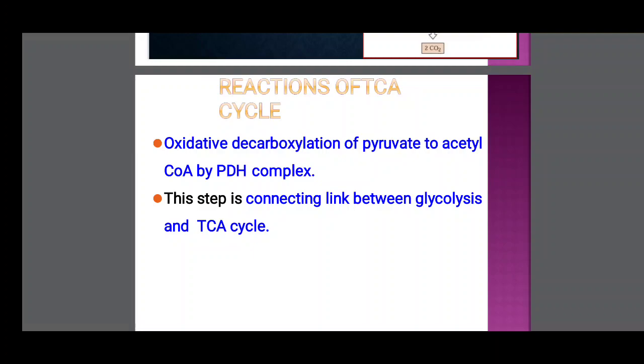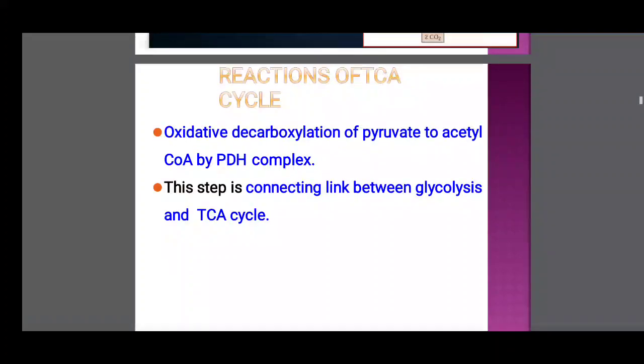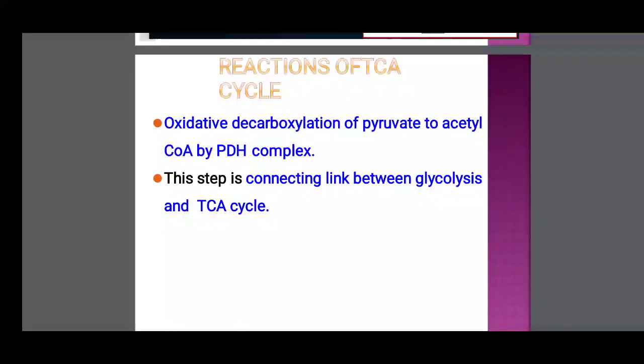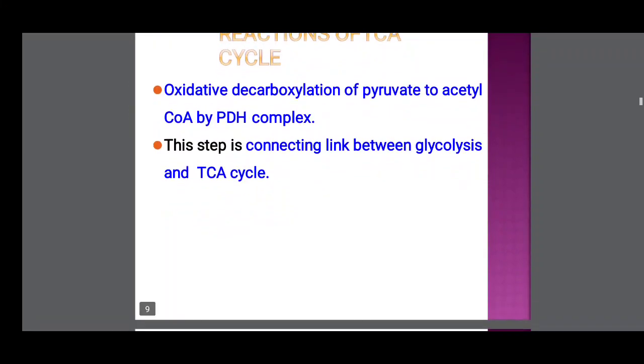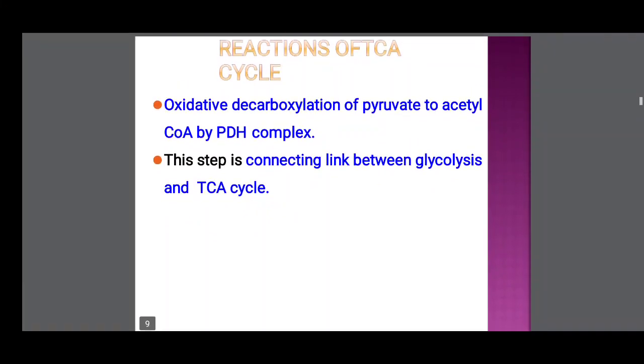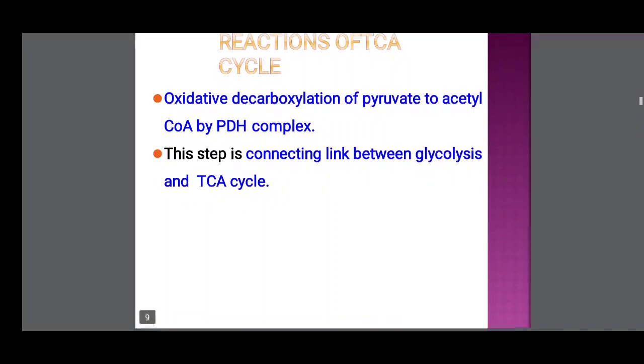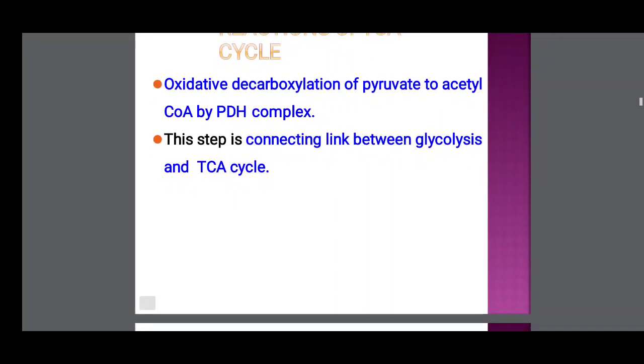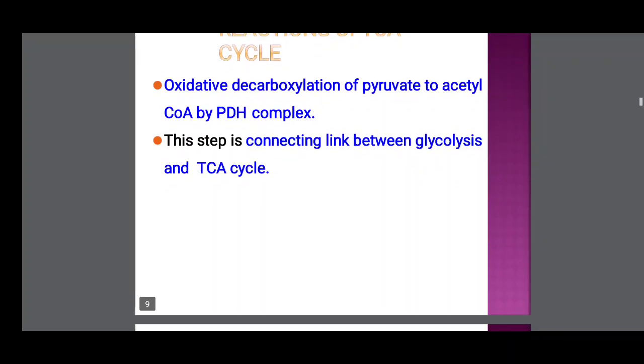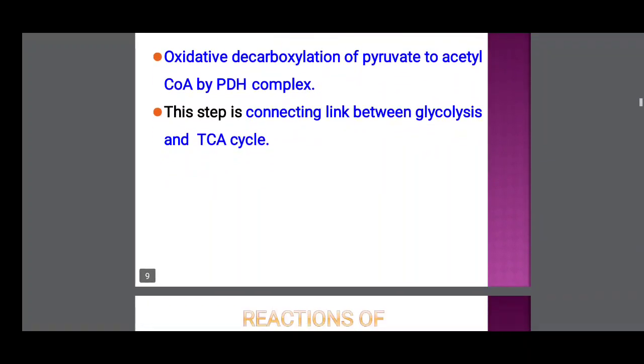So between glycolysis and TCA, one reaction is there, that is pyruvate oxidative decarboxylation. In this reaction, the pyruvate is converted to acetyl coenzyme A. The acetyl coenzyme A is the main compound for starting of Krebs cycle. So the pyruvate formed from the glycolysis is converted to acetyl coenzyme A. Acetyl coenzyme A is the initial compound for participating in Krebs cycle.